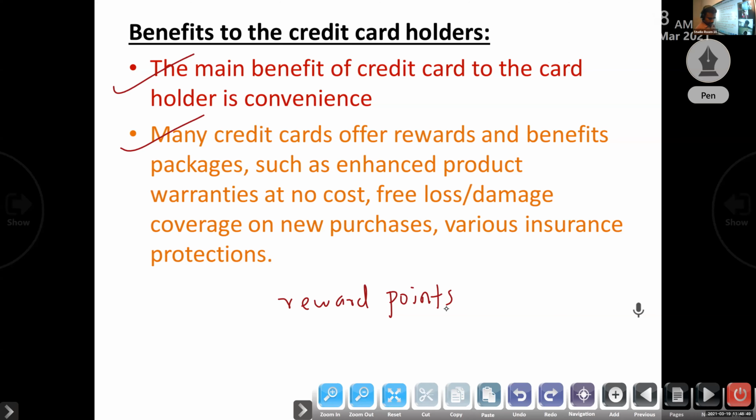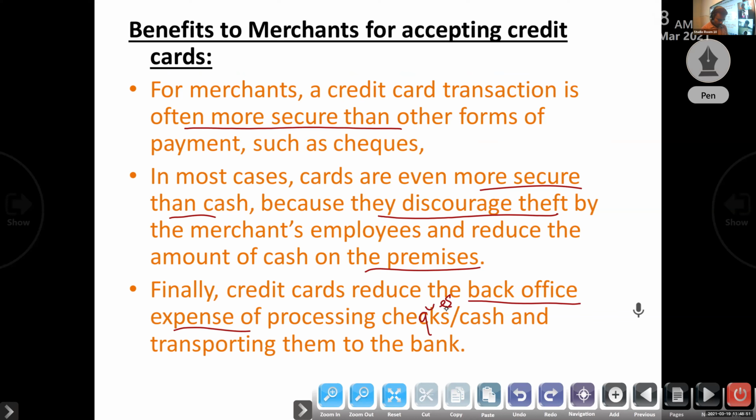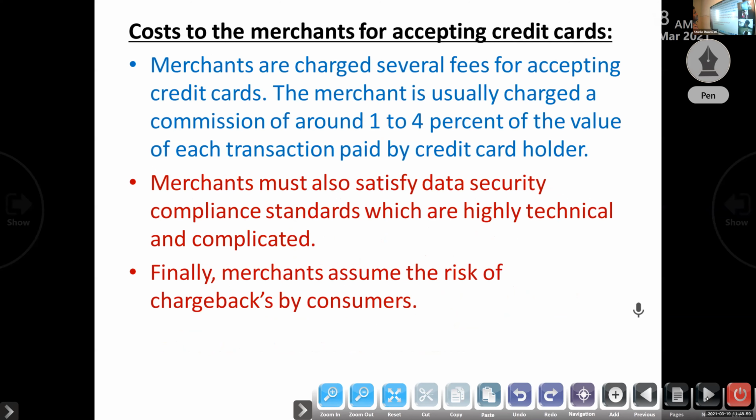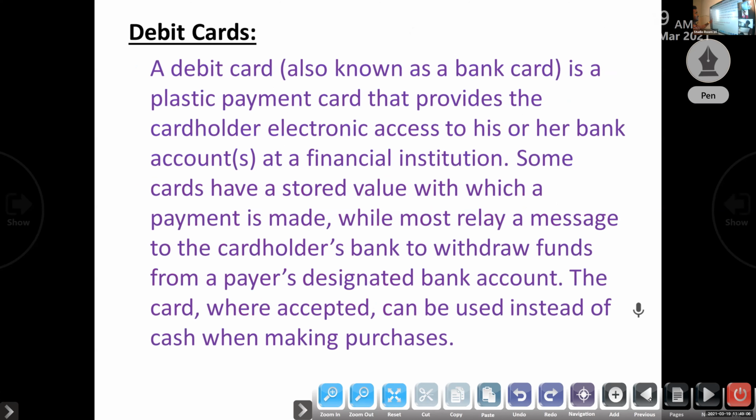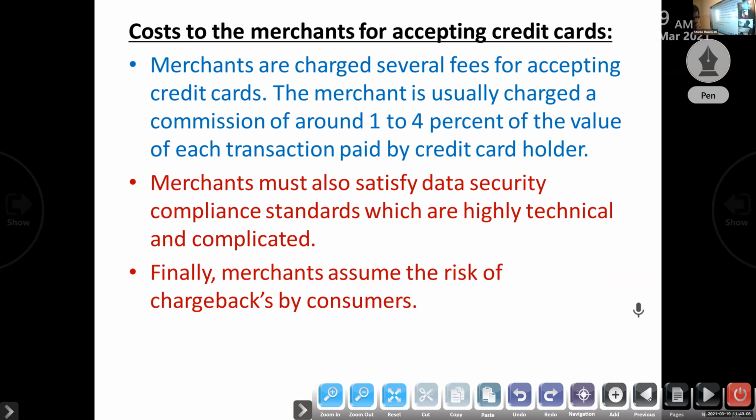Okay, next one, cost to the merchant for accepting credit card. This is the last point related to credit card. We already said merchants are charged several fees for accepting credit cards.